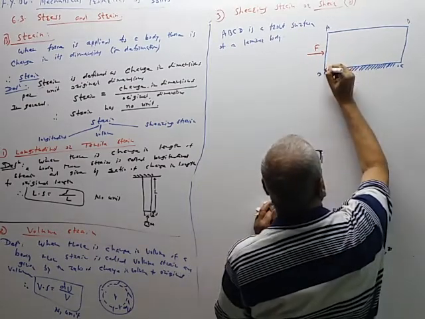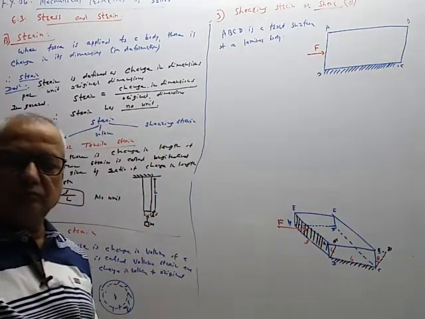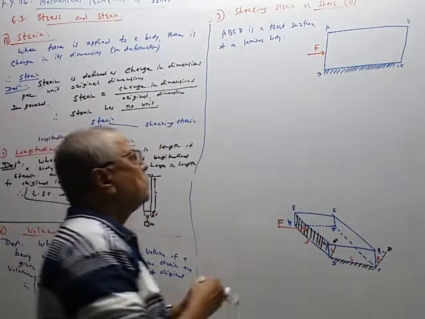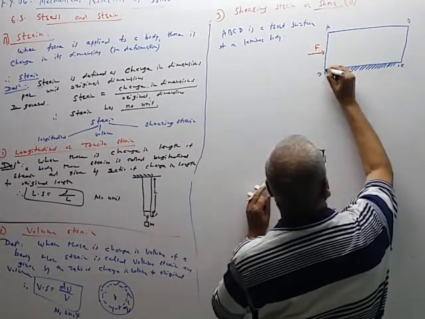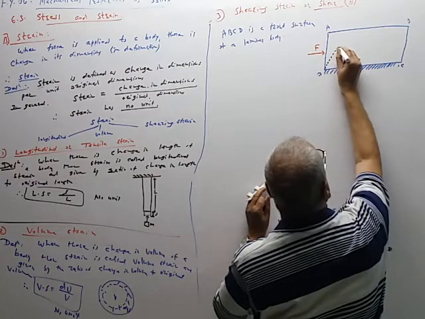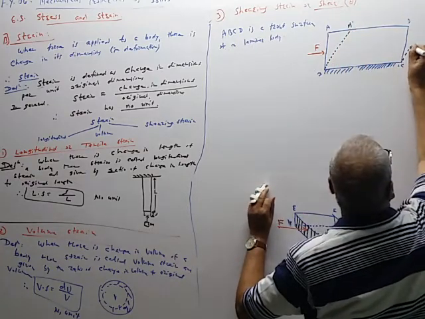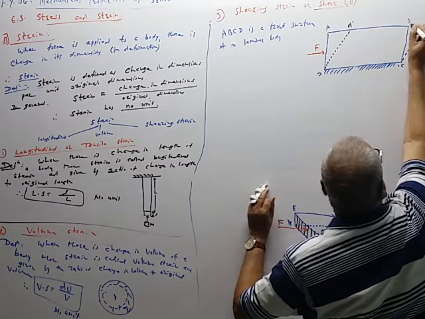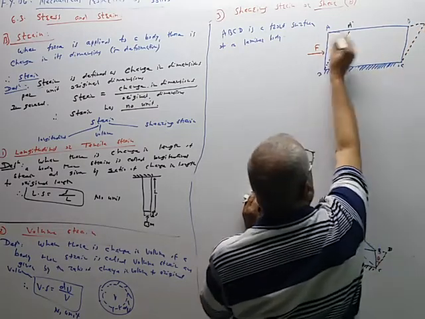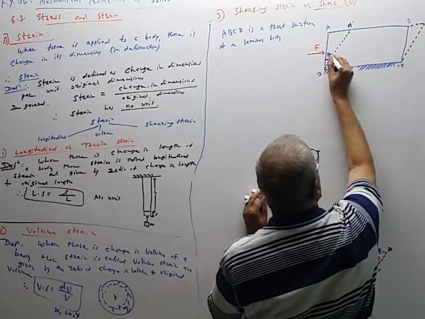So the change in shape takes place like this. This topmost layer moves from AB to A dash, B dash, and therefore there is a change in shape.